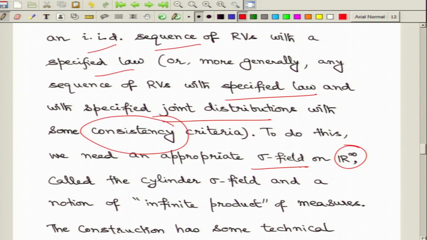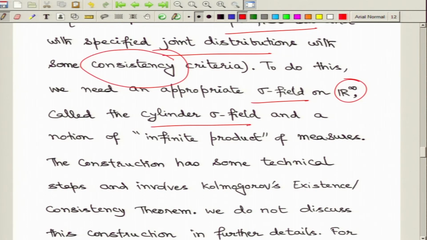Here what you can actually do is perform this construction. What we obtain is something called a cylinder sigma field, and we can justify the existence of some kind of infinite product on this cylinder sigma field. However, we would like to point out that this cylinder sigma field has slightly different properties than a typical finite dimensional Borel sigma field.